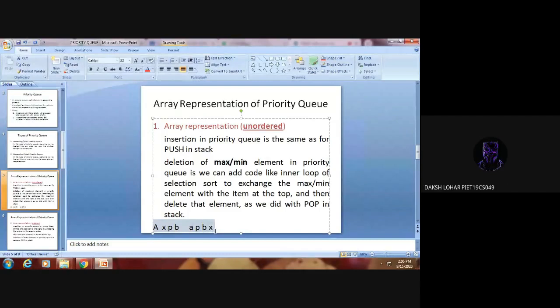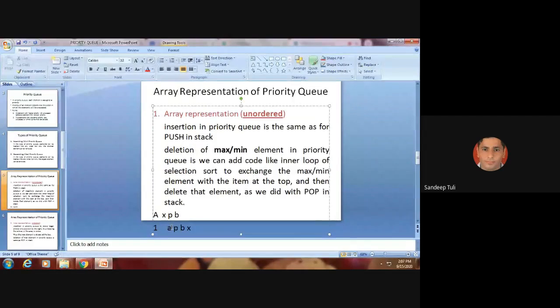We will have an example of that also, but for the time being you just try to understand this thing. So in these four elements, which one has a higher priority? X, X. Which one has the lowest priority? A, A. So here we have not assigned anything to it actually. Like key value हमने assign नहीं करी यहाँ पर. ये ऐसा नहीं बोला कि this is 1, this is 4, this is 3, or this is 2. ऐसा नहीं बोला मैंने.